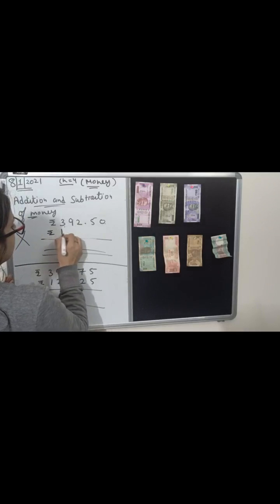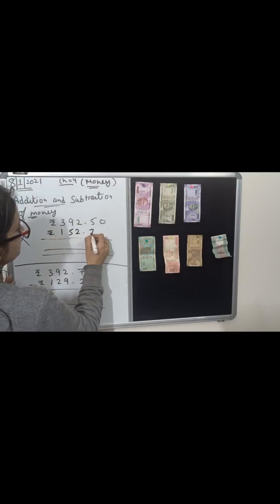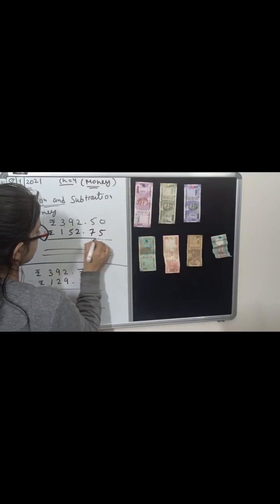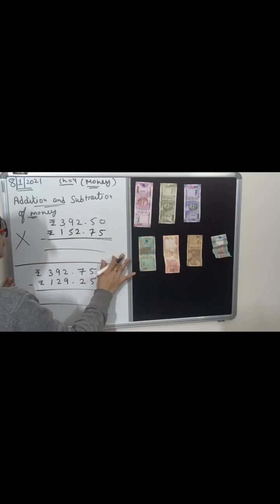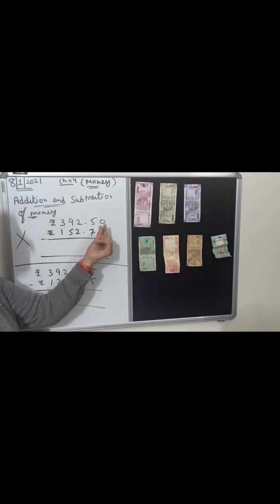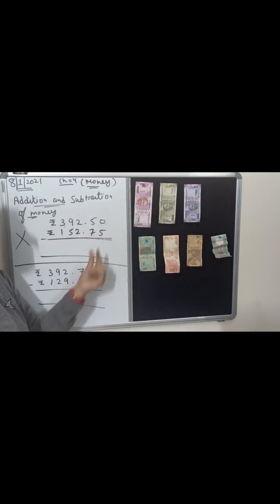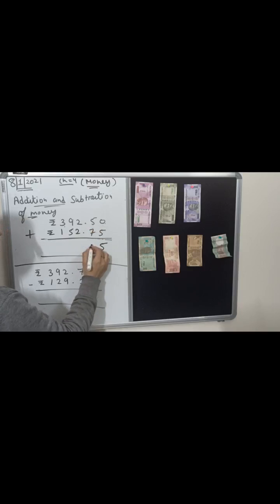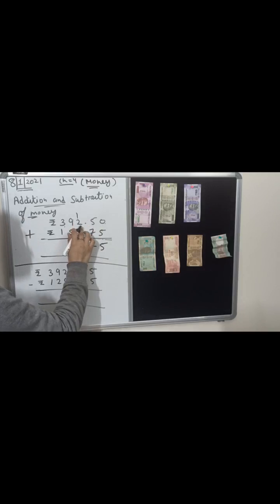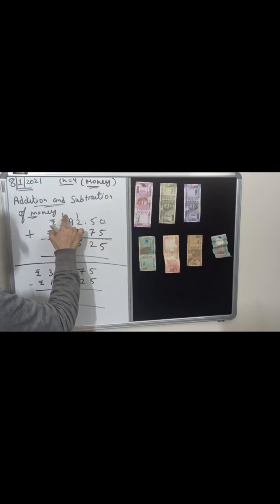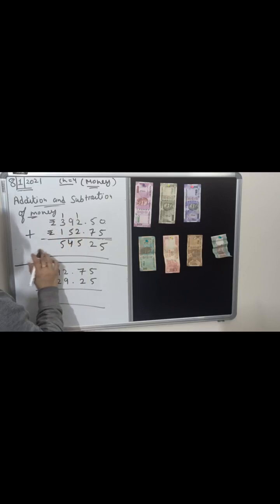So let's again add this number. Now, how to add? First of all, we add 0 plus 5. 0 plus 5 is 5. 7 plus 5 is 12, so 2 here, carry 1. And 2 plus 2, 4, plus 1, 5. 9 plus 5, 14, so 4 here, carry 1. 3 plus 1, 4. 4 plus 1, 5.